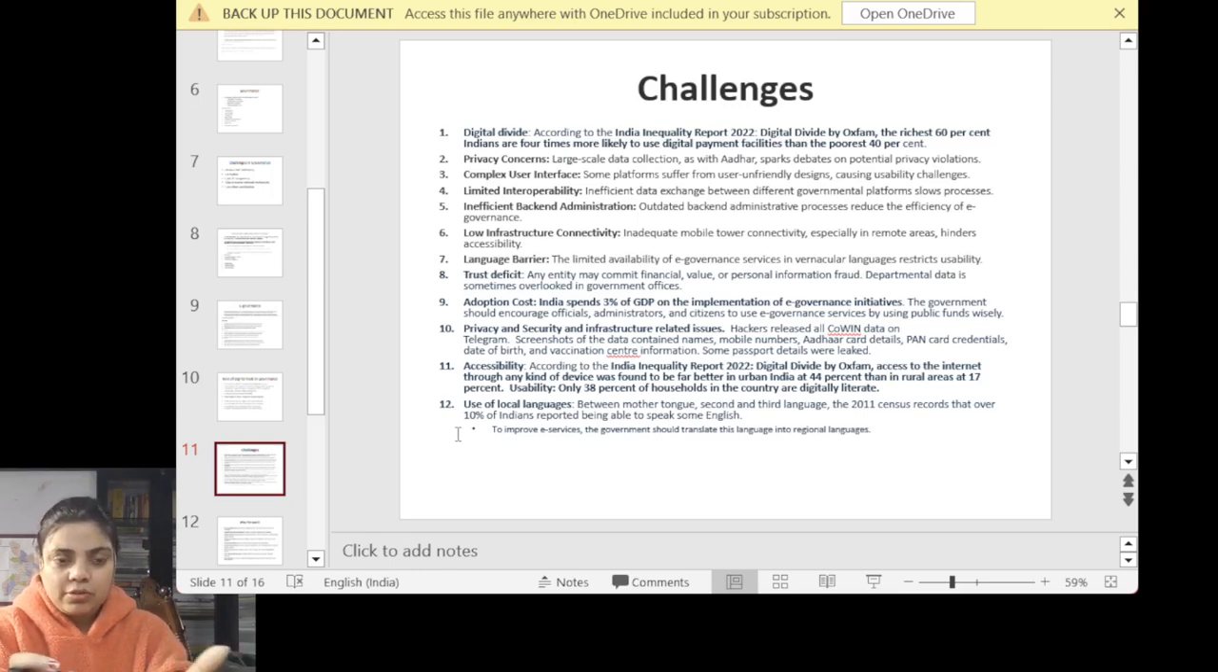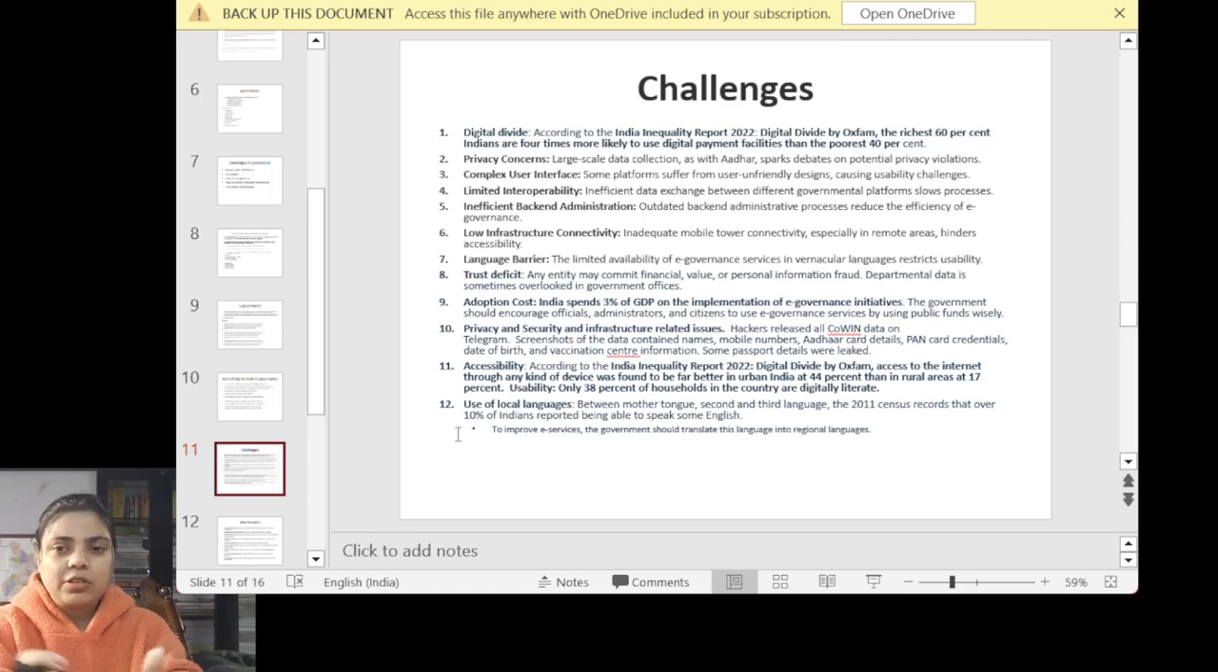Language barrier, like we hardly see anything related to local language. Mostly the websites have either Hindi or English, so there are a lot of people who might not be very good in English or Hindi. So this creates a kind of barrier in order to access these policies.